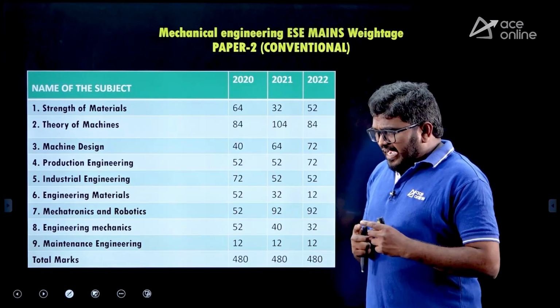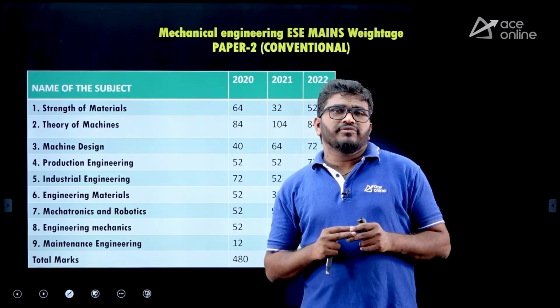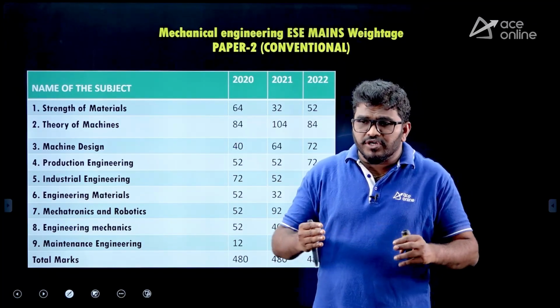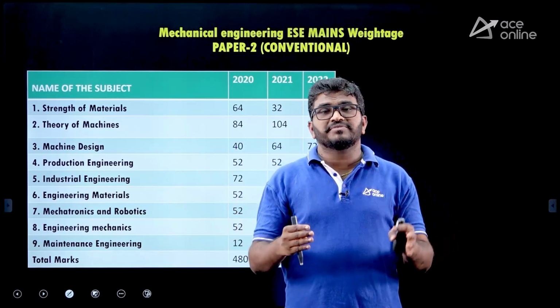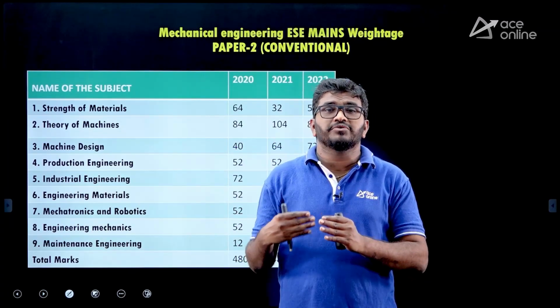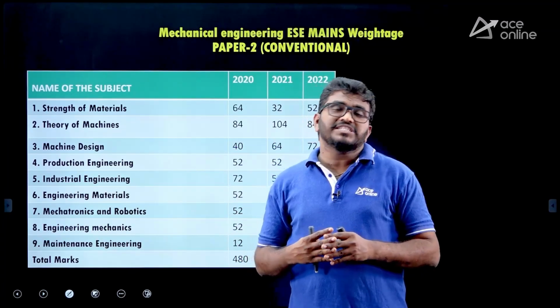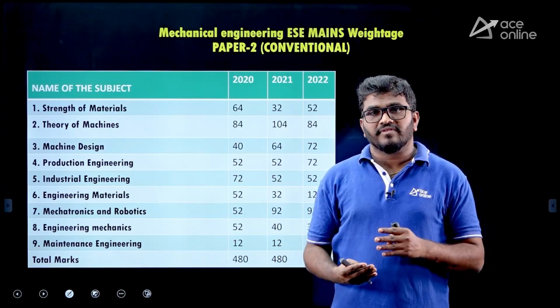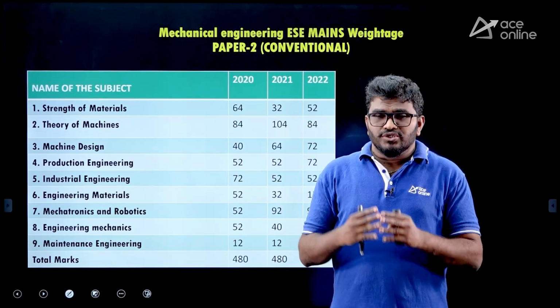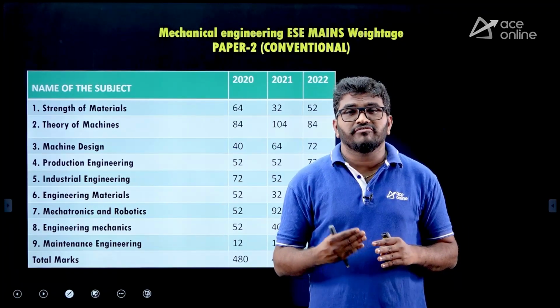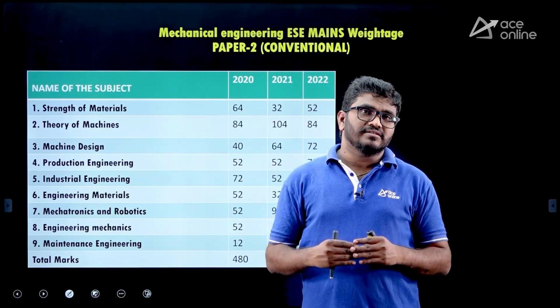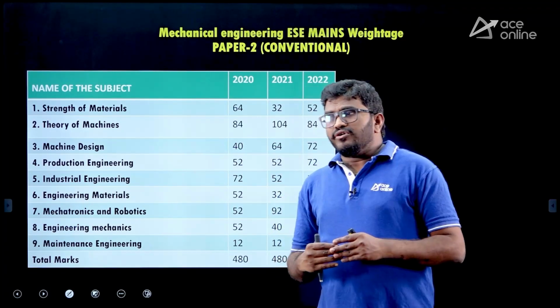From a prelims point of view, you should cover all the subjects with the basic fundamentals, and then only you will get a good score. But from an ESE mains point of view, it's not like that. It's a descriptive exam, so you should focus more on the most important subjects so that you get a good score in them.